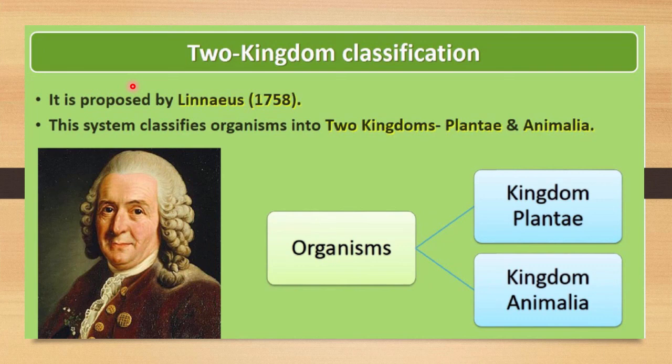Now let me go through some systems of classification given by some scientists. First of all we will discuss Linnaeus, who gave a two kingdom classification system. It was proposed by Linnaeus in 1758, and according to this classification, organisms can be divided into two groups, two kingdoms, Plantae and Animalia. Whatever living organisms are present on the earth can be divided into kingdom Plantae and kingdom Animalia, and that's why this is called the two kingdom classification. It is also called the Linnaeus system of classification.